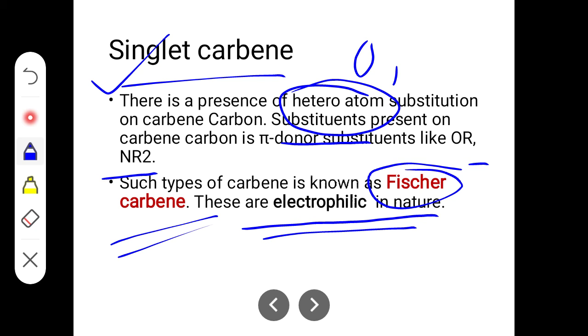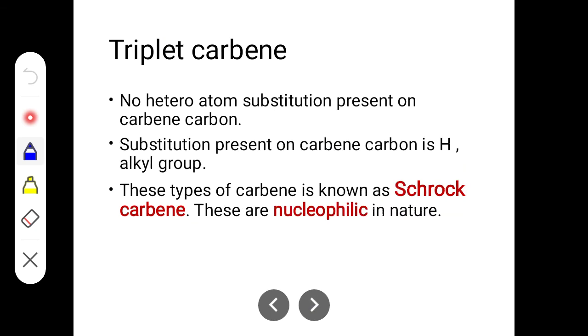Okay, and the triplet carbene, you can see there is no heteroatom. The substituent is very simple, hydrogen or alkyl group. There is no presence of heteroatom like oxygen, nitrogen. You have very simple substituents like hydrogen, or it can be an alkyl group like methyl or ethyl group, any other alkyl group.